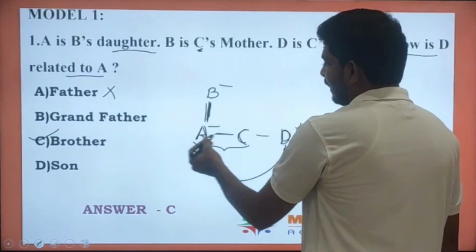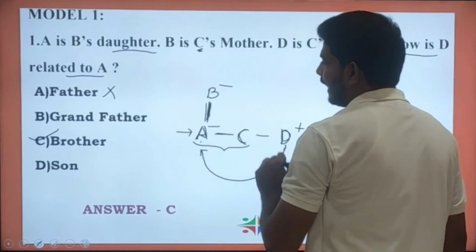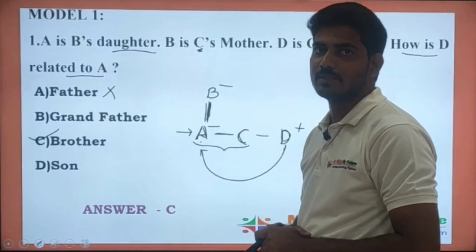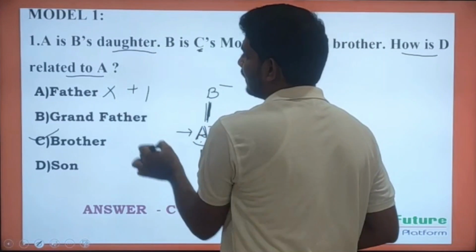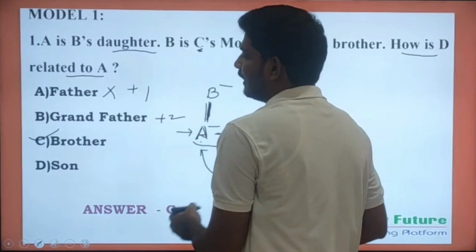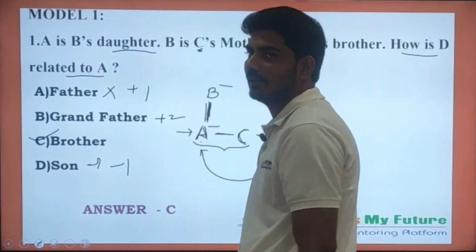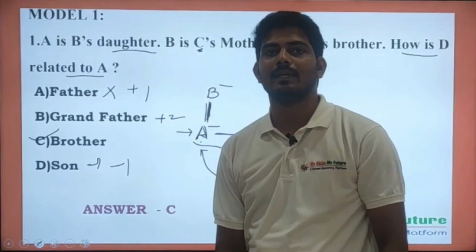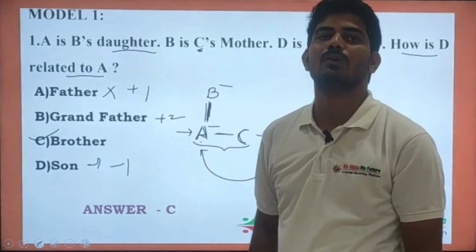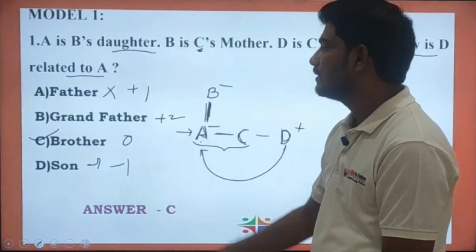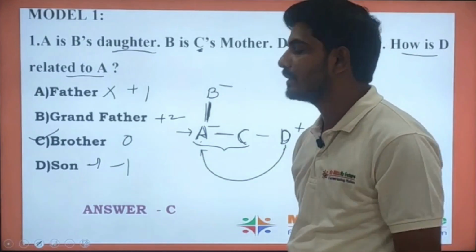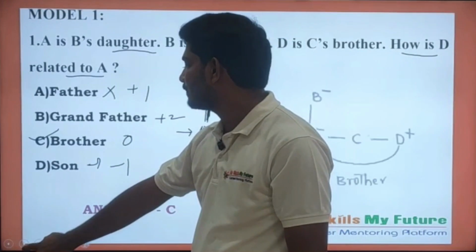Why? Because A, C, D are all present in the same generation. But father was at plus one generation, grandfather was at plus two generation, son was at minus generation. We need to find a relation which will be at zeroth generation, so only brother will be at zeroth generation. So the answer for this problem will be option C, brother. Let's move to the next problem.